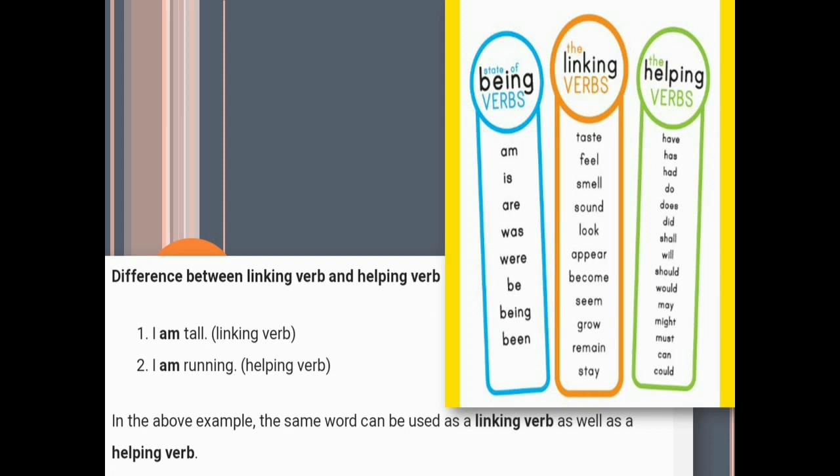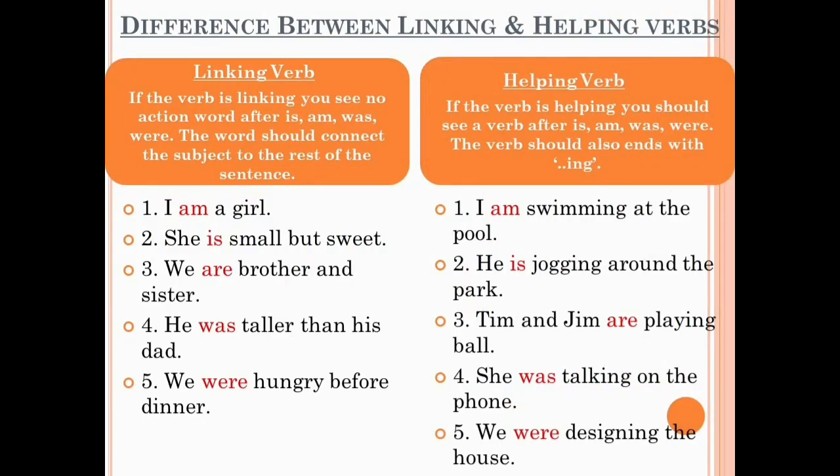First example, I am tall. Here I is a subject and tall is an adjective, and am is working as a linking verb, connecting the subject to the adjective. Next is I am running. Here I is a subject and running is the main verb, and am as a helping verb helps to complete the meaning of the sentence. So in the above examples, the same word can be used as a linking verb as well as a helping verb. I'm making the linking and helping verb more clear to you by making the difference between them through some examples. First, see the linking verb.